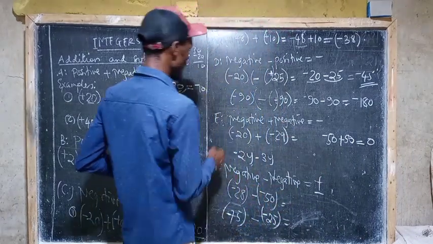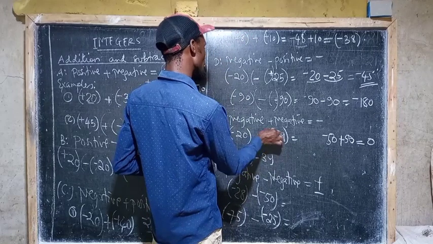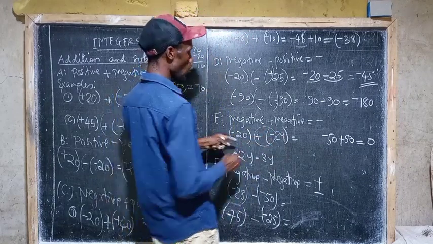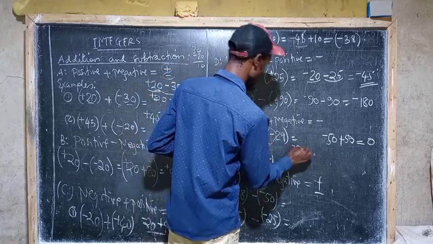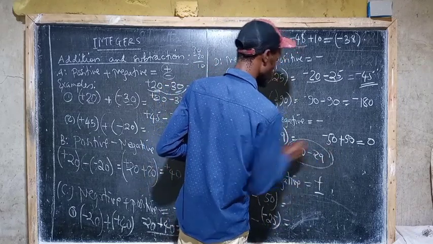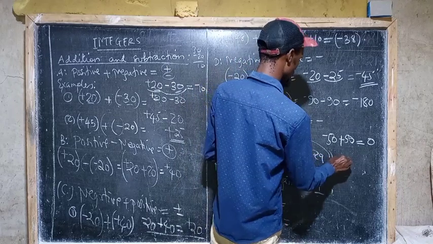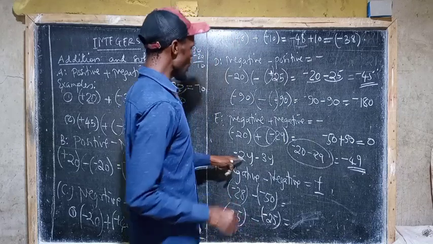When you look at this one, negative 20 plus negative 29. This is negative and positive signs, so you have to multiply them. Once you multiply them, you find it is negative 20, then negative 29. In total, you are having negative. So we have negative 49. This is the total.